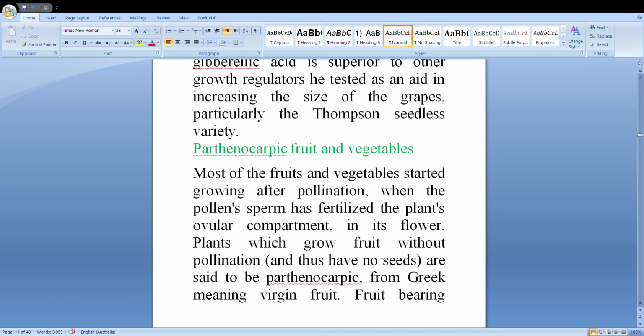Plants which grow fruit without pollination, and thus have no seeds, are said to be parthenocarpic, from the Greek meaning virgin fruit. This is called virgin fruit.